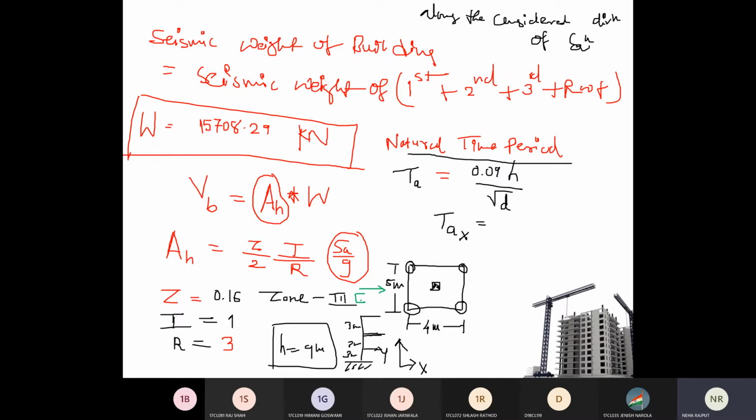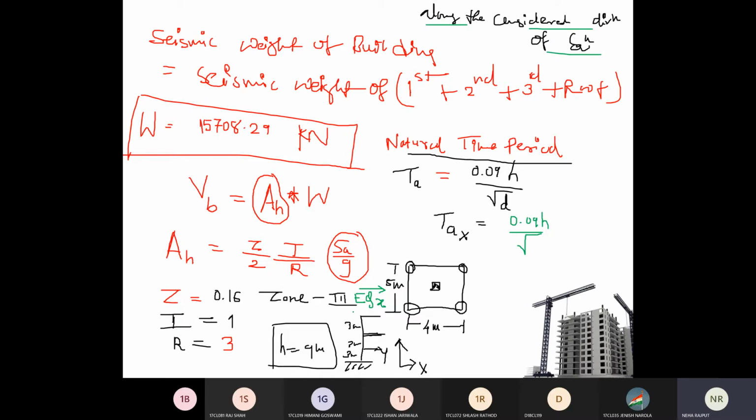So this is my EQX, the force acting at the center of mass. This one is my sign convention. Now I want to find this d value, so the equation becomes 0.09 h upon under root d. What is d? d is along the considered direction of earthquake. My considered direction of earthquake is EQX.